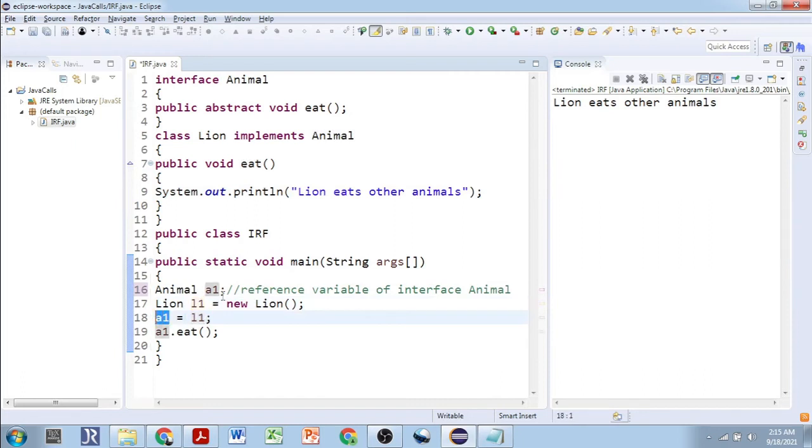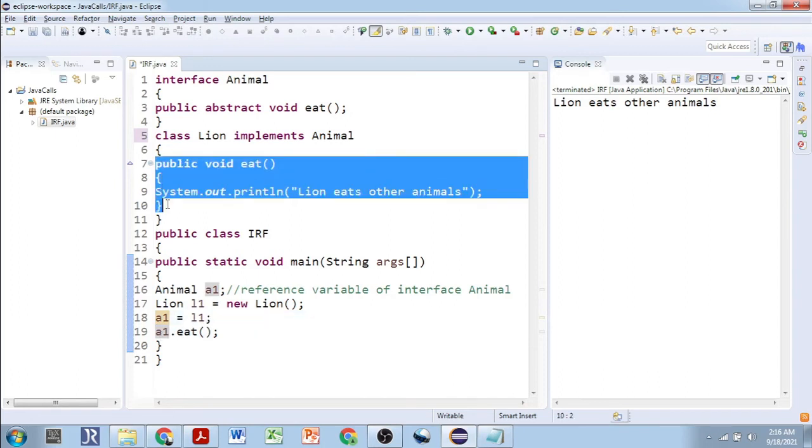Why? Because the Animal interface is inherited by the class Lion. So Lion class objects can be assigned to the Animal interface reference. Otherwise not. If it doesn't inherit, then it gives an error. As class Lion inherits the Animal interface, that's why we can assign A1 is equal to L1. Now A1 gets the property of L1, so A1 can call the methods defined and overridden inside the class Lion. If you execute that, this line will be printed: lion eats other animals.